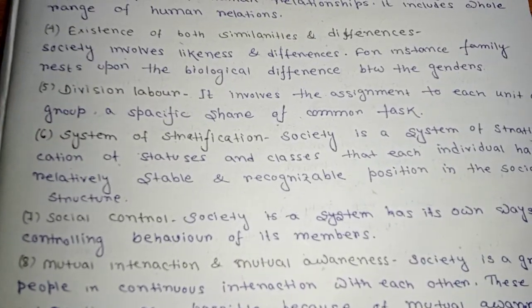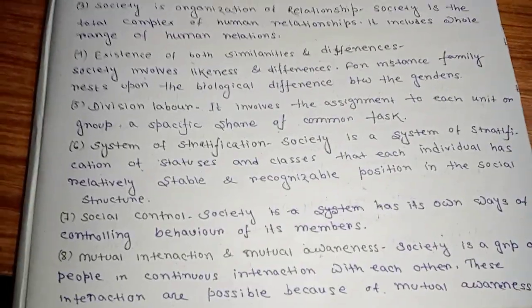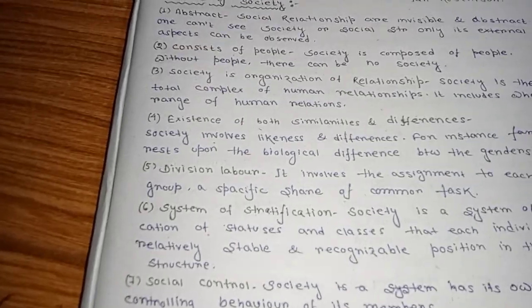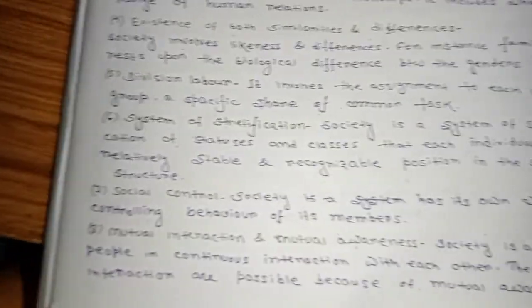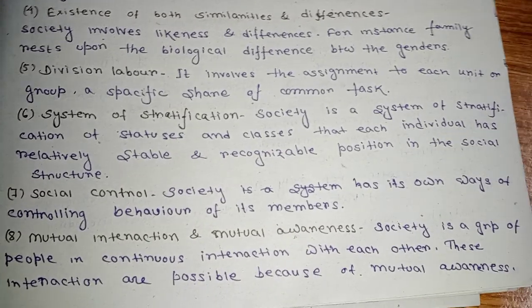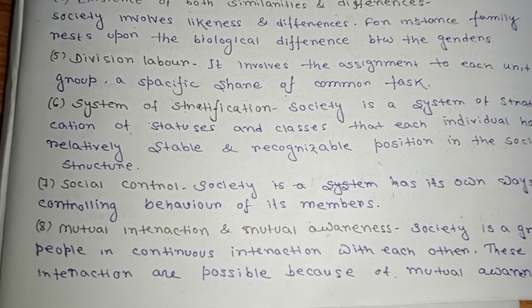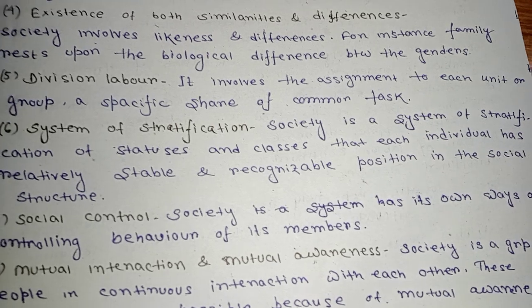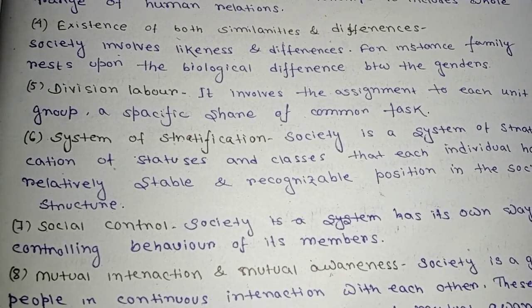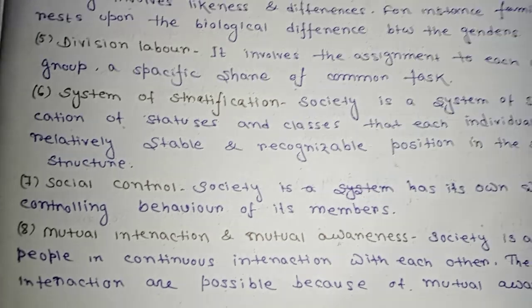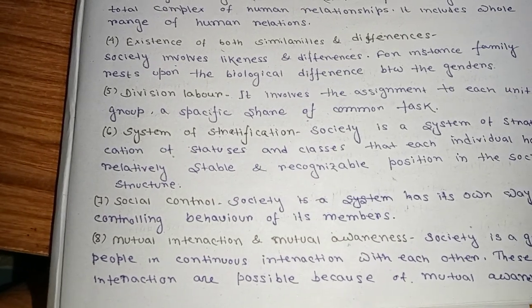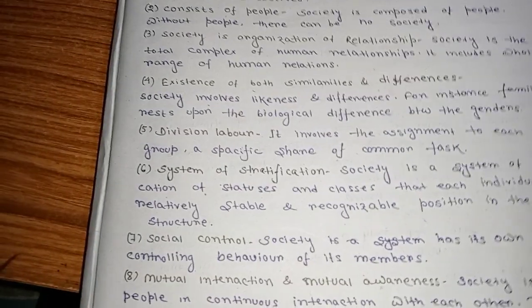Next, mutual interaction and mutual awareness. When you create a group, mutual interaction will be present. We learned about mutual interaction in the previous point, and it is the same in this point. Society is a group of people in continuous interaction with each other. These interactions are possible because of mutual awareness. In our modern society, each person is aware of their society. So society is possible when various individuals are present and their mutual awareness is present. This is all about society and its nature.